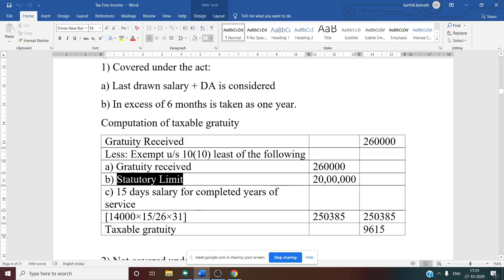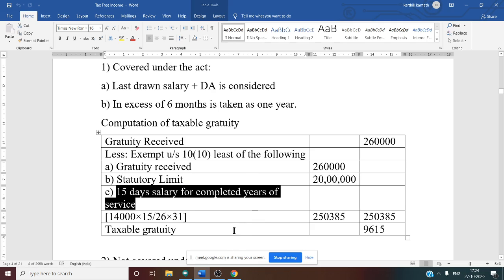Second one, statutory limit. The statutory limit for a covered employee under the Payment of Gratuity Act is 20 lakh. For not covered it is 10 lakh. So you need to remember the difference also. Third one, 15 days salary on the basis of last drawn salary for each year of completed service.